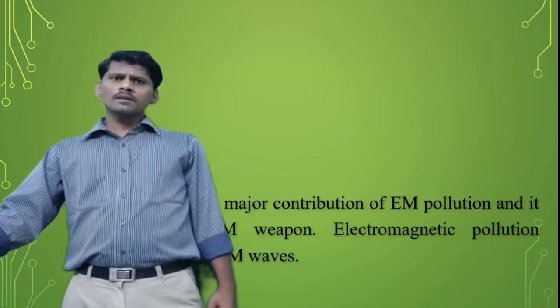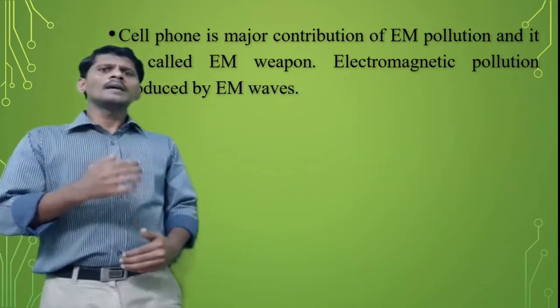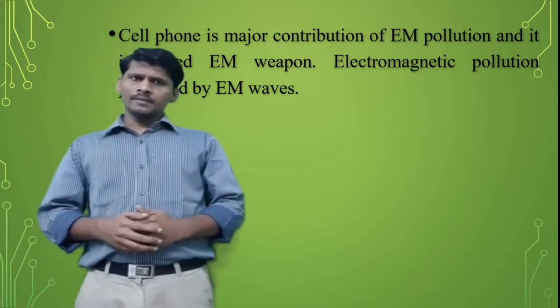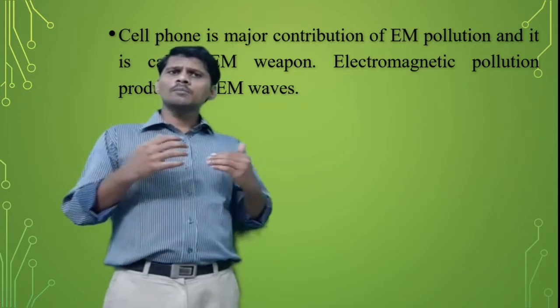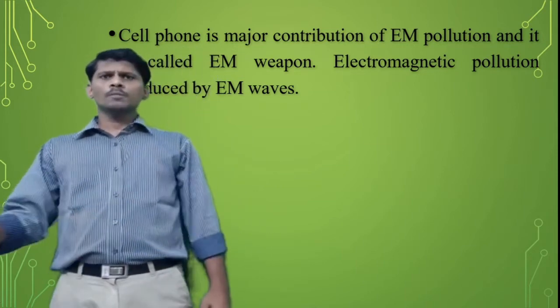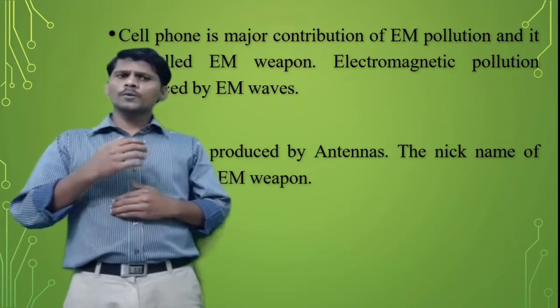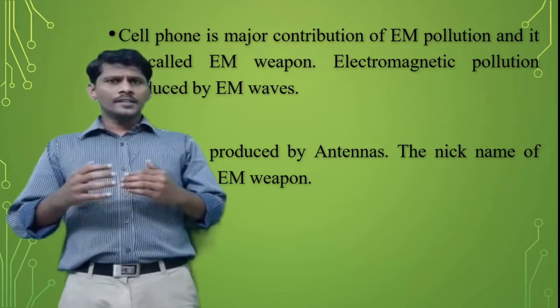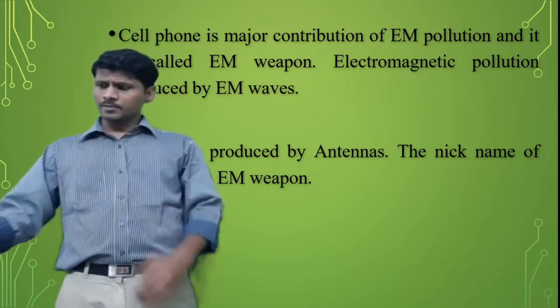Cell phone is a major contributor of electromagnetic pollution, and it is called an electromagnetic weapon. Electromagnetic pollution is produced by electromagnetic waves. Electromagnetic waves are produced by antennas. The nickname of the cell phone is electromagnetic weapon.